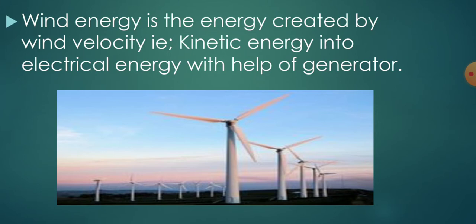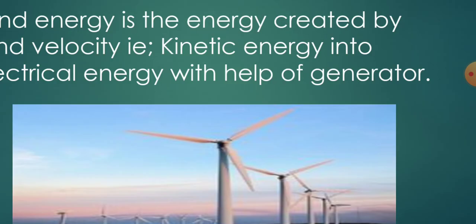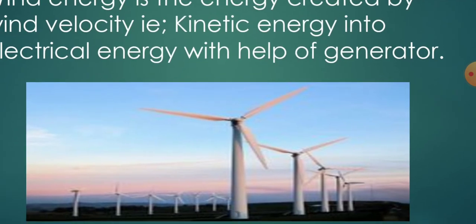Here are windmills, very large. The windmills are approximately 500 meters to 1 kilometer above the Earth's surface. As we go above the Earth's surface, the pressure increases, so there is high speed wind flowing above the Earth's surface. This high speed wind carries a high amount of kinetic energy. As you all know, kinetic energy is half mv squared, and if v is greater, the kinetic energy of the wind is greater. So this kinetic energy makes the wind blades rotate.